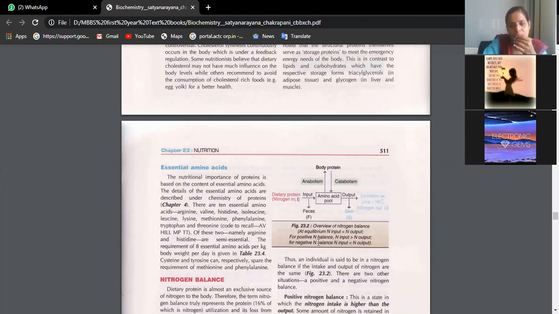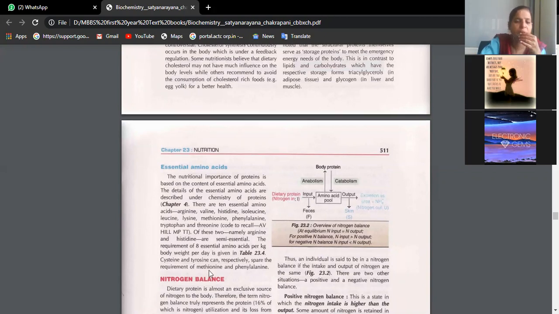Positive nitrogen balance means the amount of retention of nitrogen is more, as we see in growing children. The input is more than output. That is positive nitrogen balance. In pregnant and lactating ladies, we will see positive nitrogen balance. Negative nitrogen balance means nitrogen input is less than nitrogen output. Generally, we see negative nitrogen balance in case of cancers.